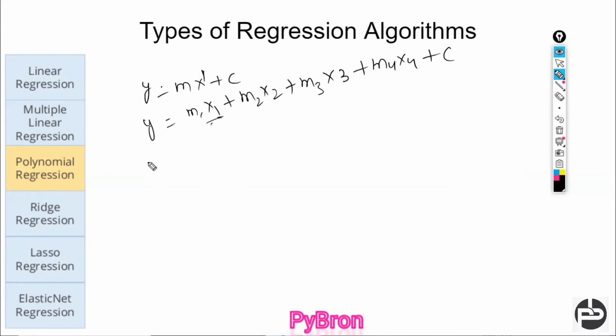But I'm talking about polynomial regression. If you look at the equation of a straight line, circle, hyperbola, parabola, ellipse, everywhere we could see the power might be something like x squared plus y squared, and so on, right? So this kind of thing we have seen, where there is a variable having power more than one. So whenever you are going to deal with this kind of problem, you should apply polynomial regression, right? Hope you get the clear picture about this.